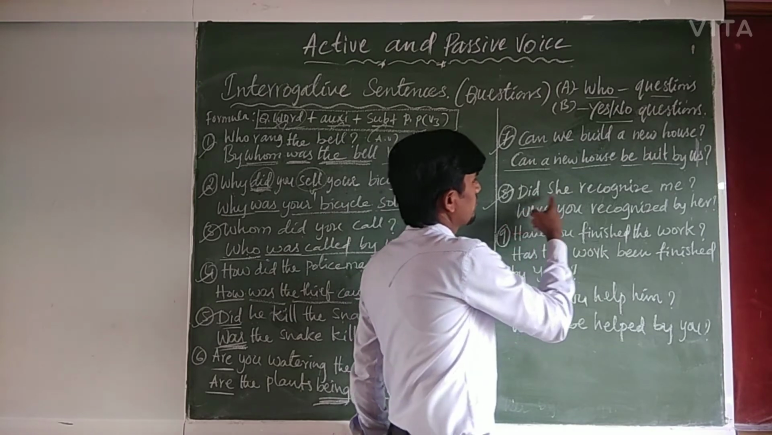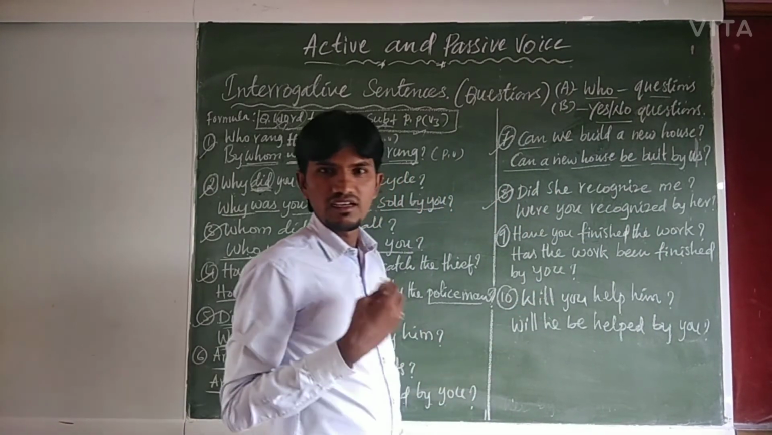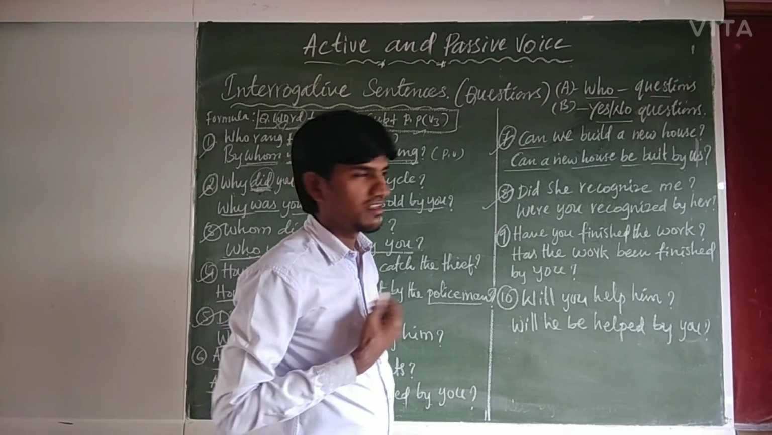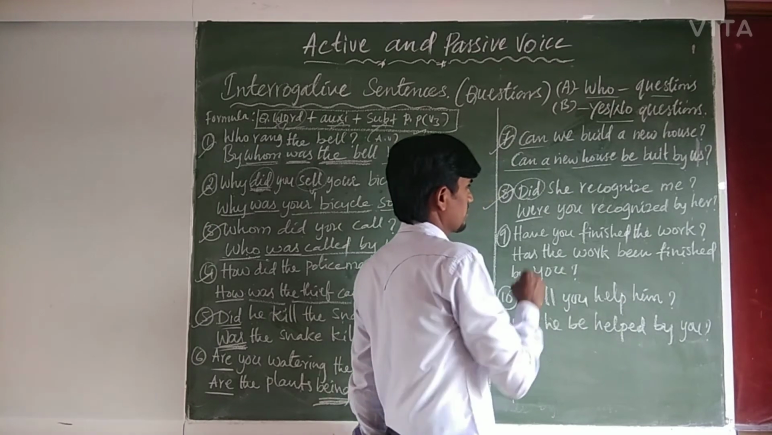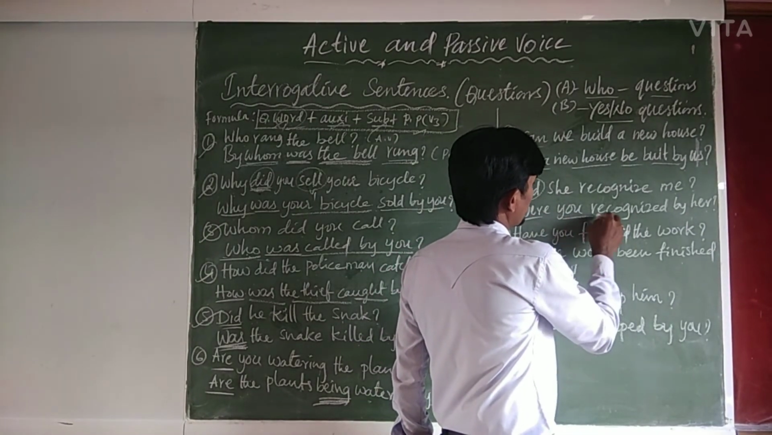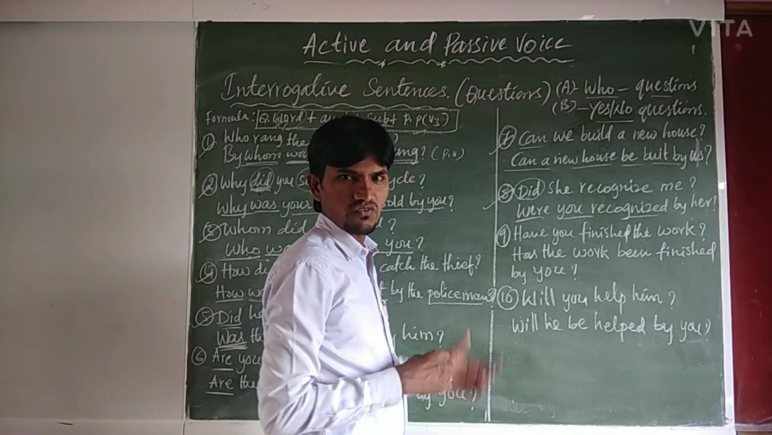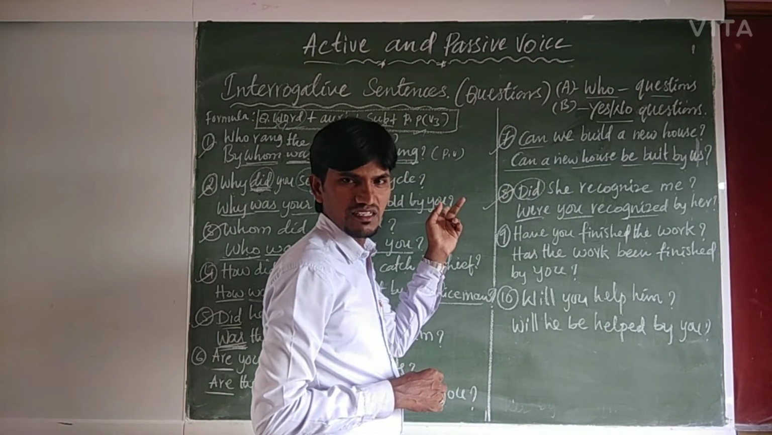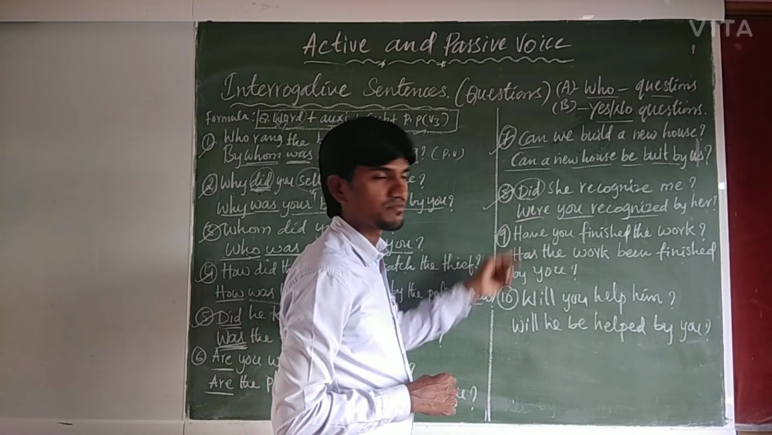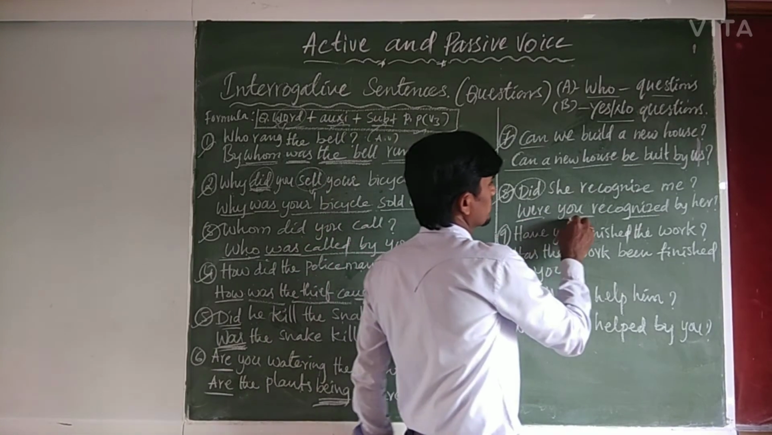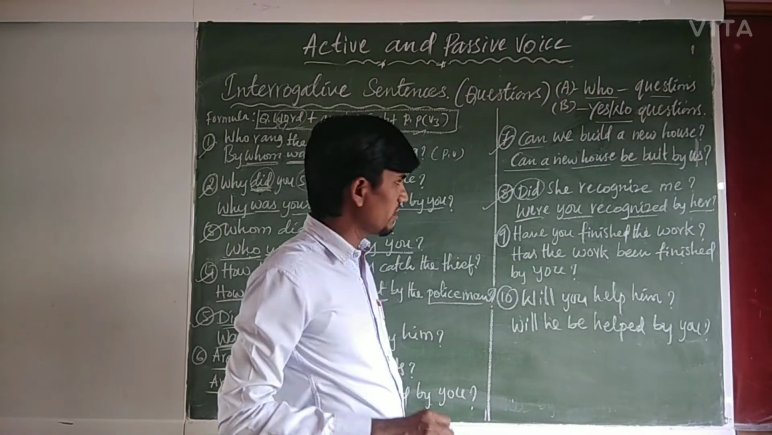Next example. Did she recognize me? Right? So did is a simple past. So, were you recognized? You agree with the were. It is subject verb agreement. If you know the tenses, you will know why this verb is used here. Okay, right? So, were you recognized by her?